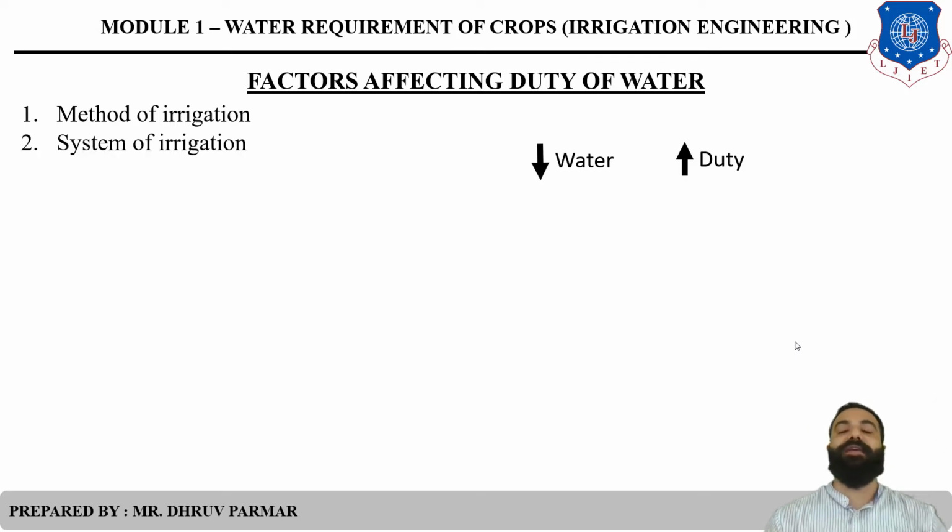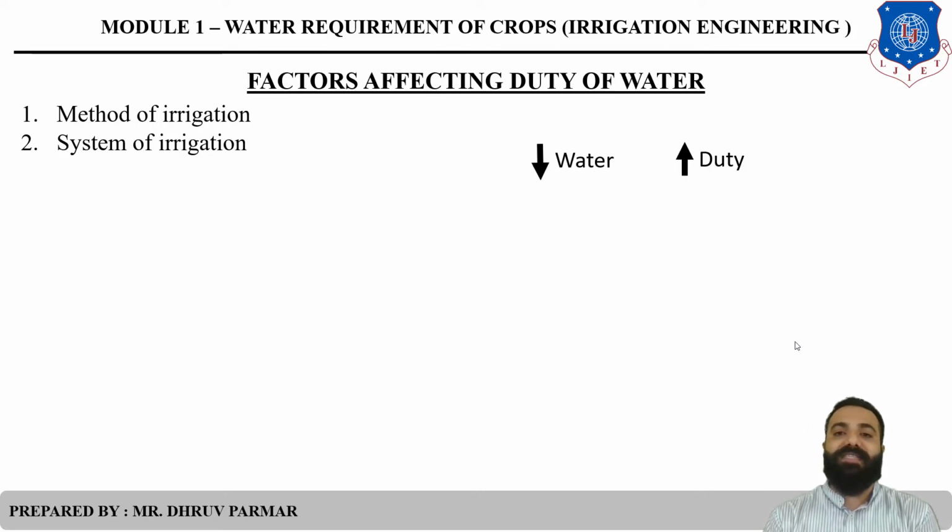Then the system of irrigation. What is the system? I already said please do not confuse method and system. There are two types of system: first flow and second lift irrigation. In flow there are two types, perennial and inundation. In the perennial irrigation system we have control on water, so we can use it in a controlled manner. So the water usage is low, so duty will be high.